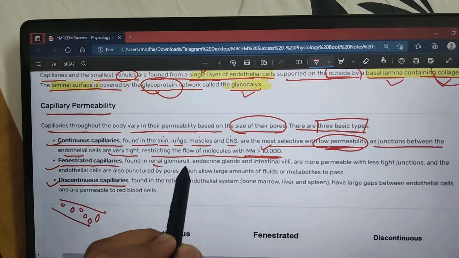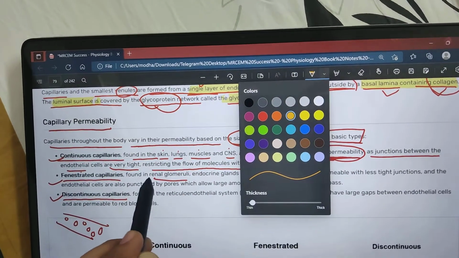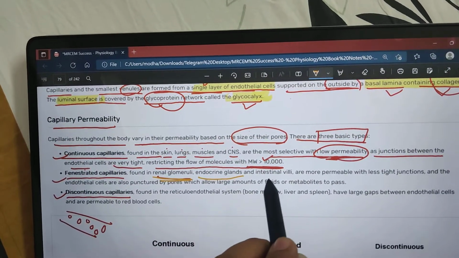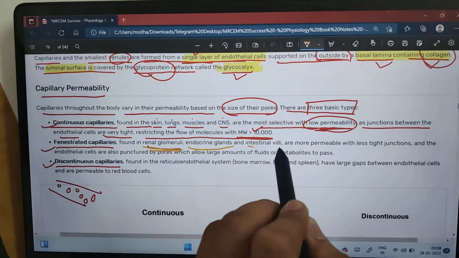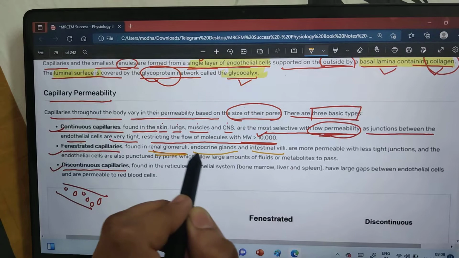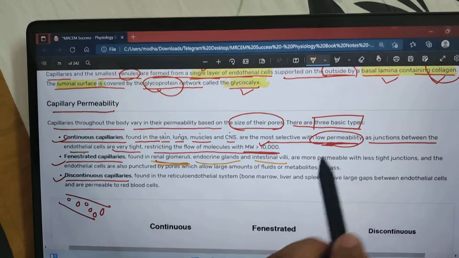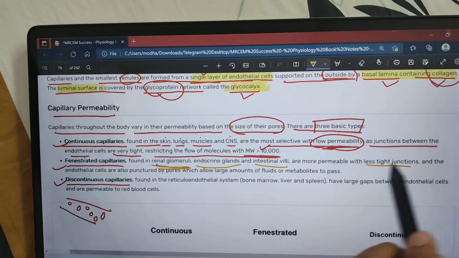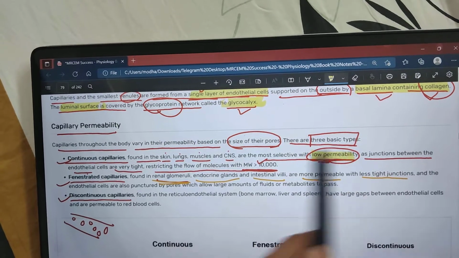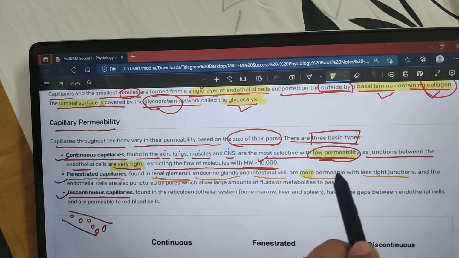They are found in the renal glomeruli, endocrine glands, and intestinal villi. They are more permeable, with less tight junctions. Okay, these are the low permeable with very tight junctions, and here is the more permeable